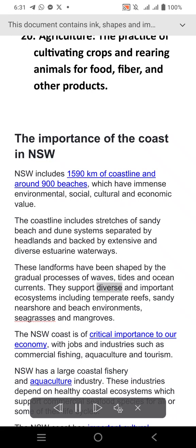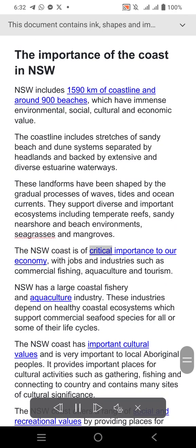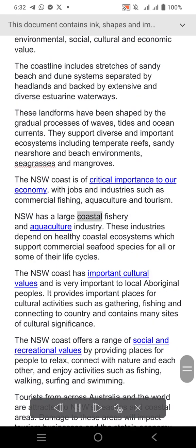They support diverse and important ecosystems including temperate reefs, sandy nearshore and beach environments, seagrasses and mangroves. The NSW coast is of critical importance to our economy, with jobs and industries such as commercial fishing, aquaculture and tourism. NSW has a large coastal fishery and aquaculture industry. These industries depend on healthy coastal ecosystems which support commercial seafood species for all or some of their life cycles.